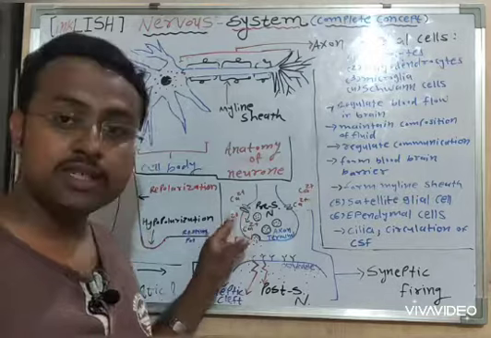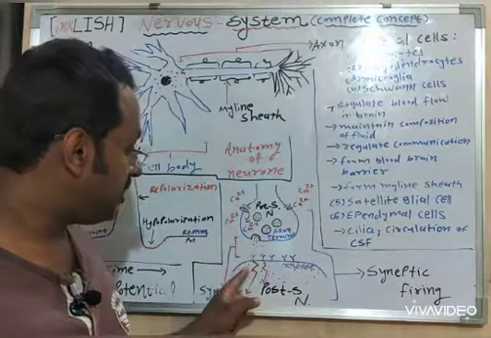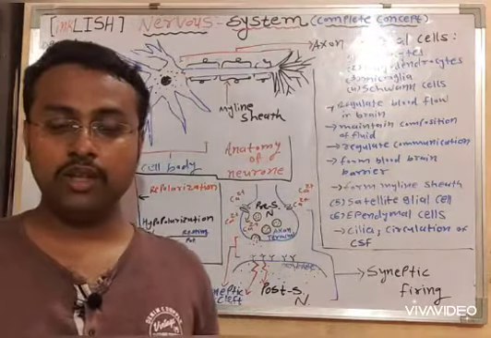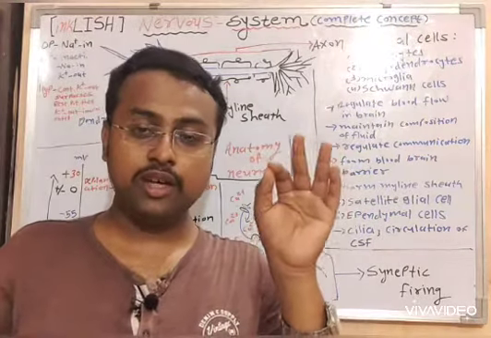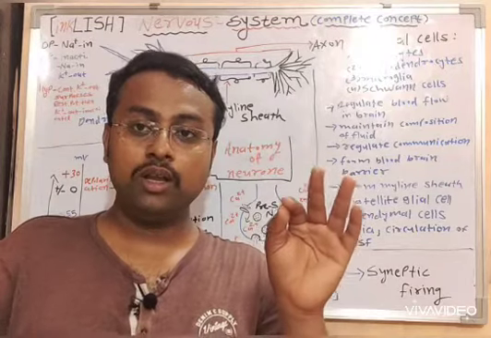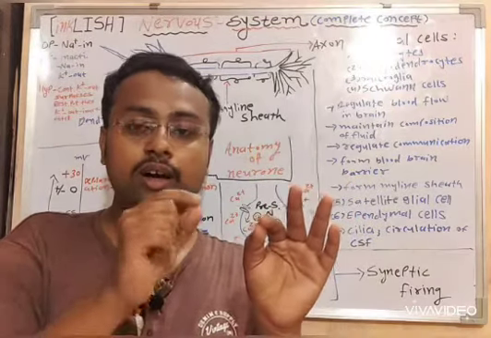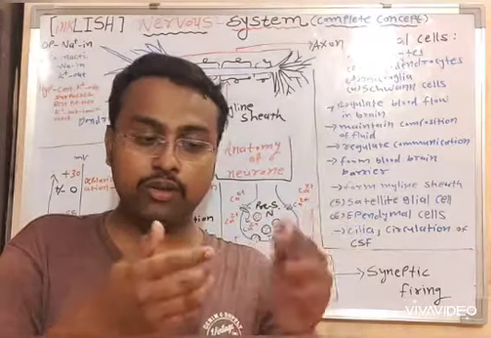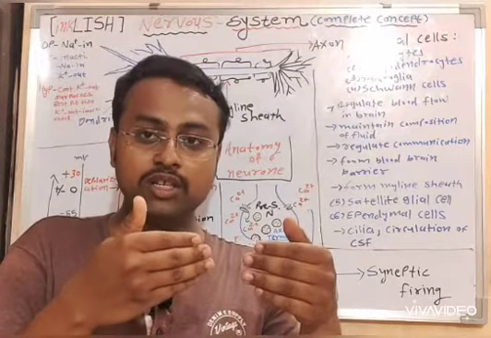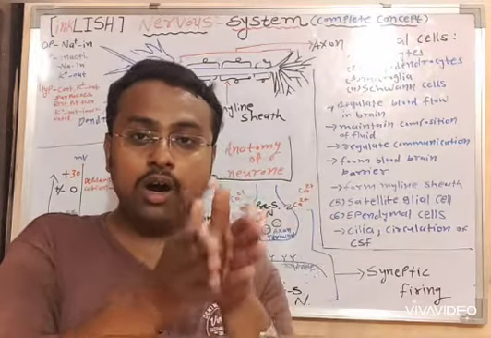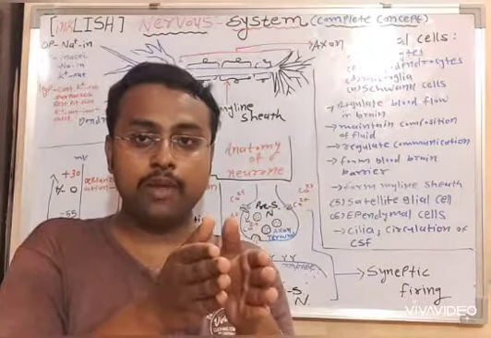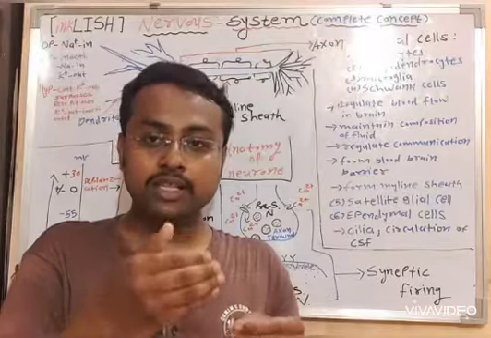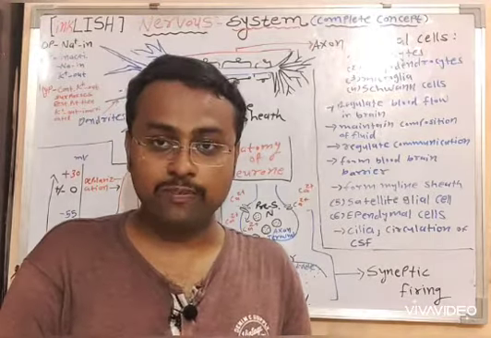This is the axon terminal, and this is the dendrite of another neuron. The axon terminal of one neuron and the dendrite of another neuron are connected with each other through a physical gap, and that gap is referred to as the synaptic cleft.